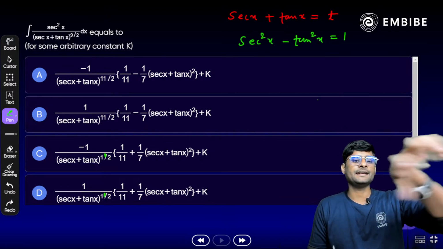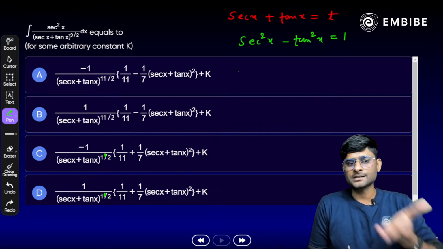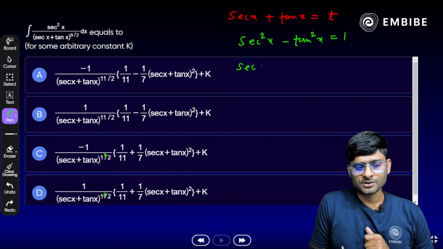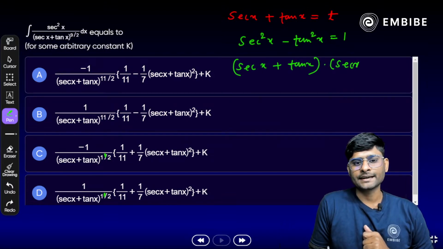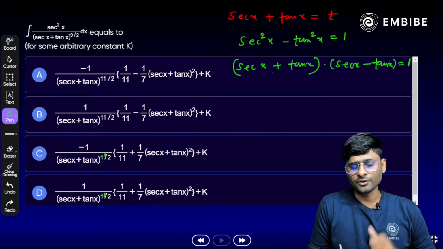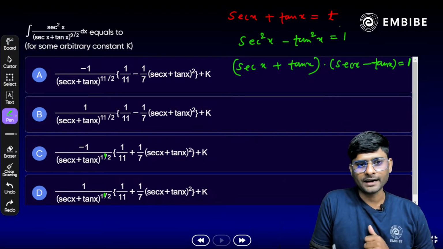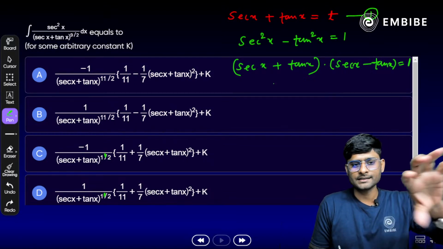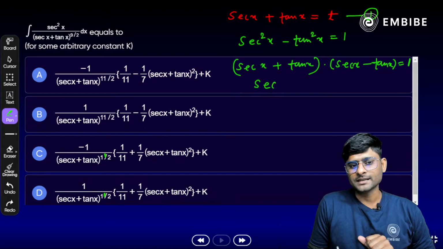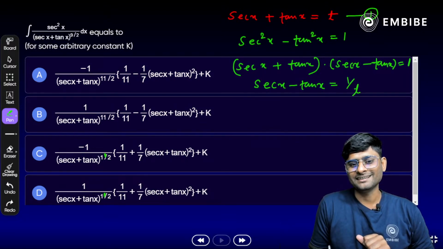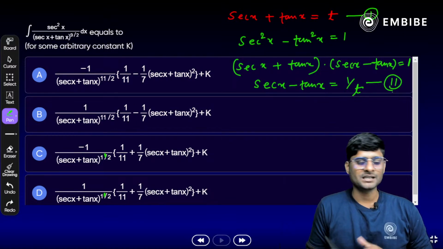Now apply a square minus b square here. A plus b, a minus b. That should be what? Sec x plus tan x into sec x minus tan x is equal to 1 here. Now look at here. Sec x plus tan x, we have already the value here. From equation 1 we can assume here that is t. So if sec x plus tan x is t here, so what will be the sec x minus tan x? That should be 1 by t. We have to take equation number 2 here.